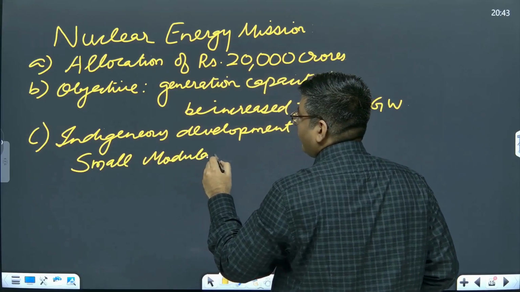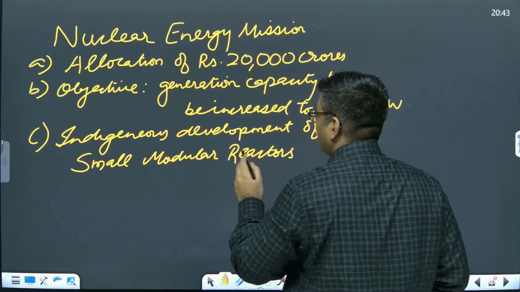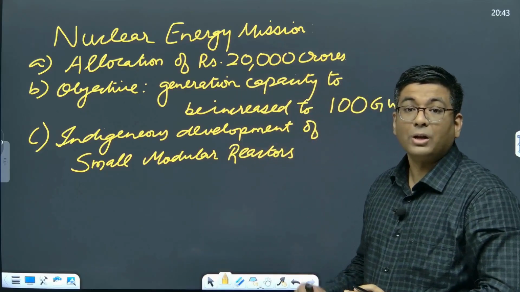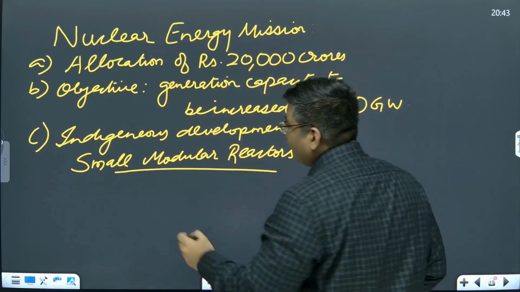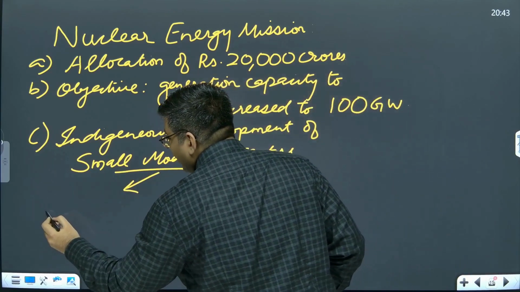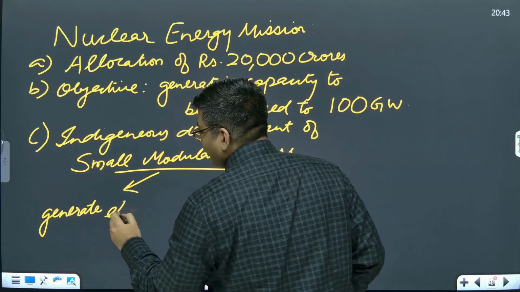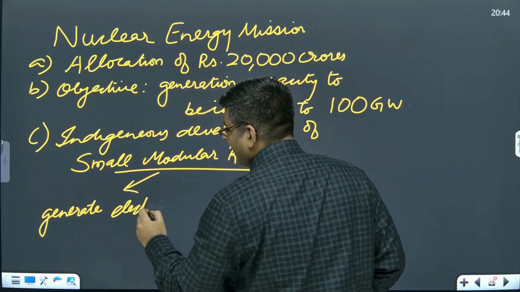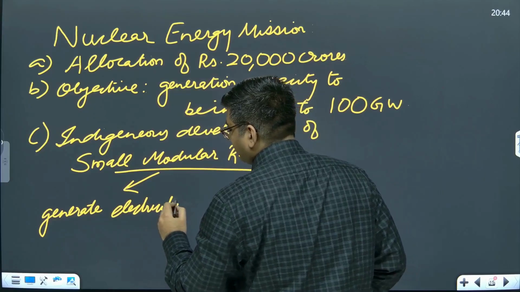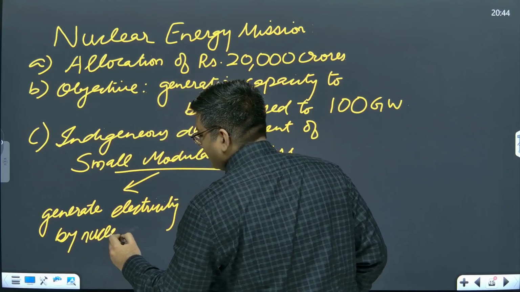We do not want very big, conventional nuclear power plants. Now we are going to focus upon small modular reactors. These are reactors which generate electricity by nuclear fission.